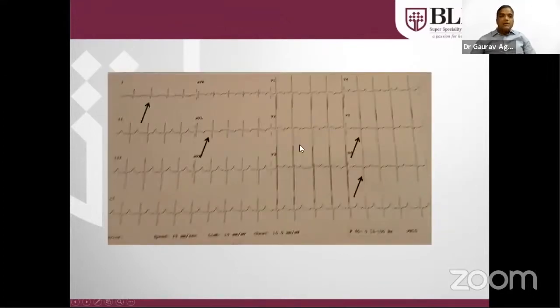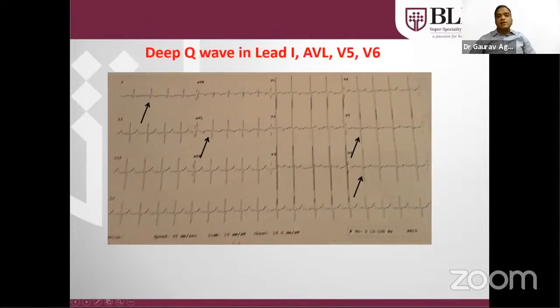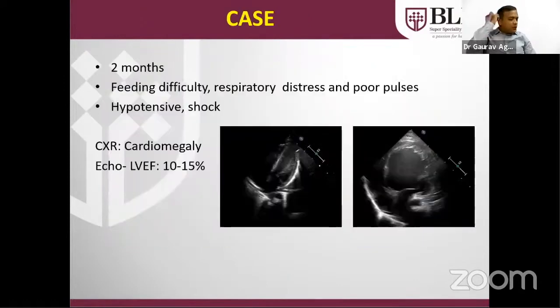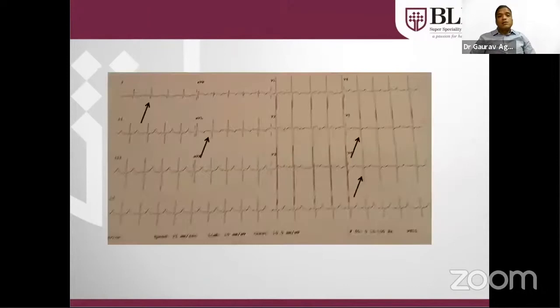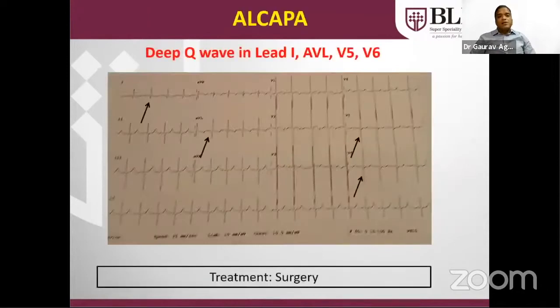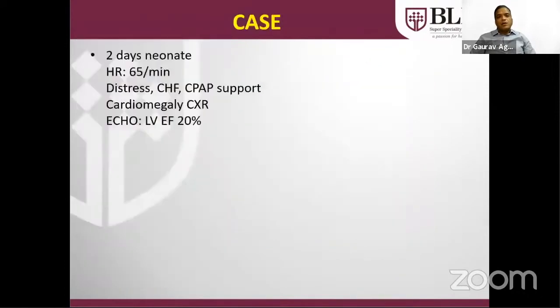As you can see here, there is a deep Q wave in 1, AVL, V5 and V6. This always indicates ALCAPA, anomalous origin of the left coronary artery from the pulmonary artery. So poor LV function in a neonate can be due to long QT, hypocalcemia, this ALCAPA, and various other causes. Treatment of ALCAPA is only surgery, as soon as the patient is diagnosed. I'm not going into detail.